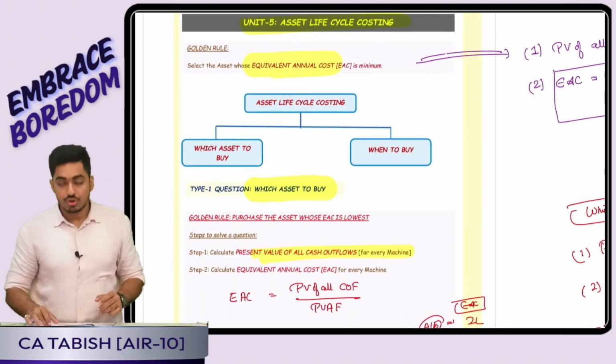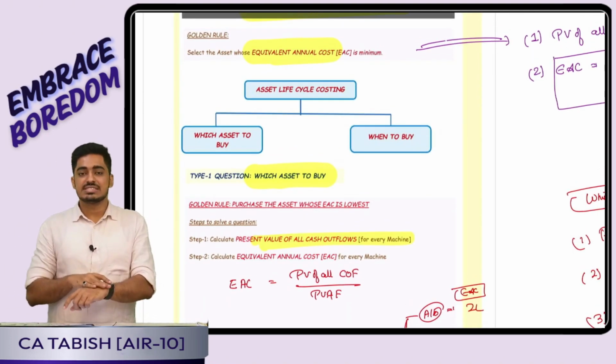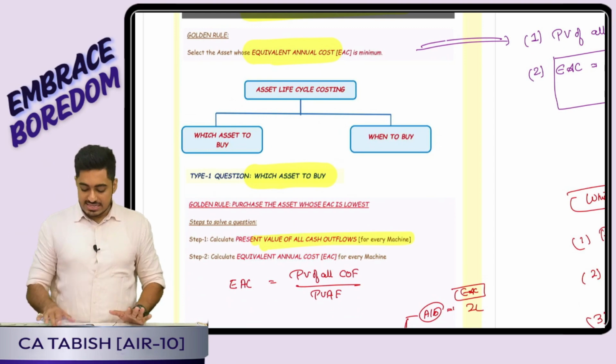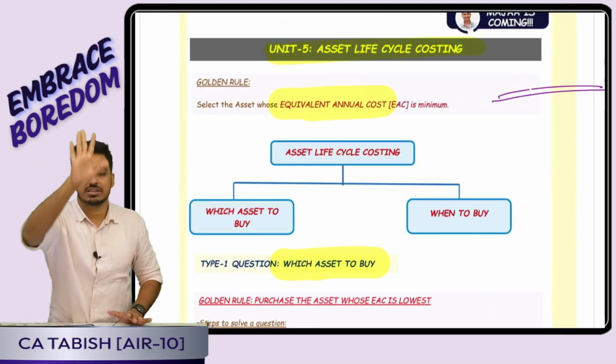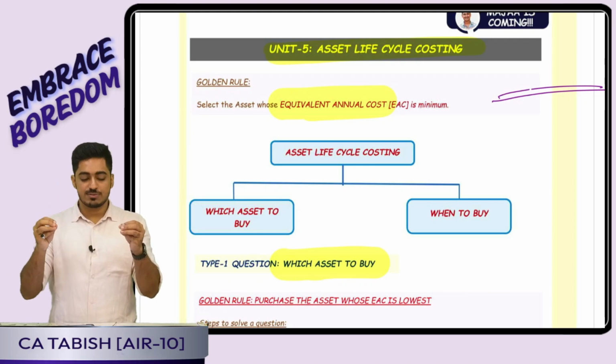Now it is time for us to revise and wind up the session. Asset life cycle costing. Which asset should I purchase? 2 different types of questions are there.